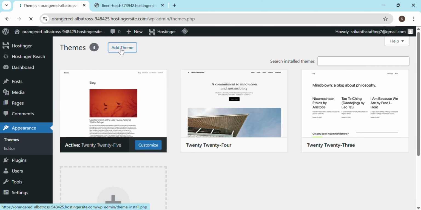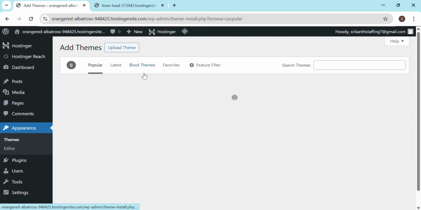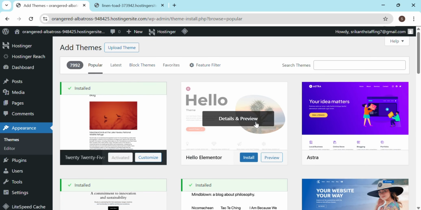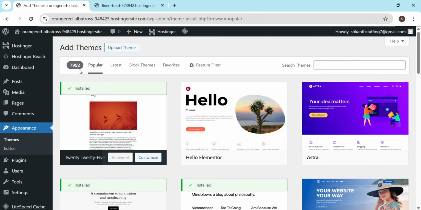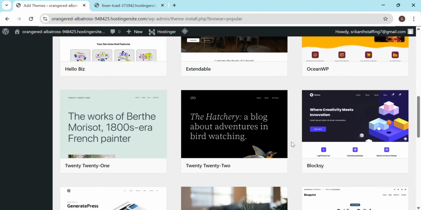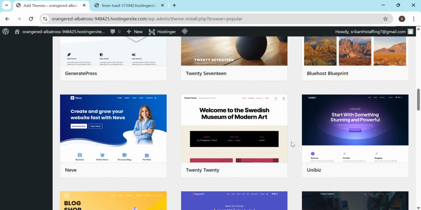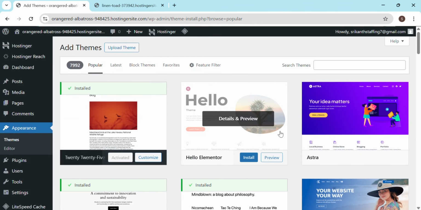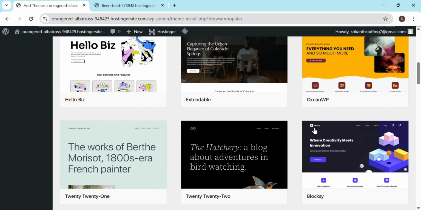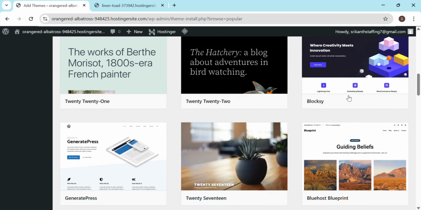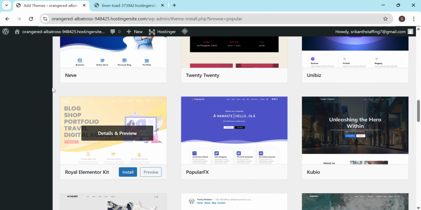So click on add themes, and this will route you to a page where you can find thousands of themes. There are 7,922 free themes where you can install whatever you like. There are a few recommendations: Hello Elementor is one, Astra is one, Ocean WP is one good theme, and Nivi is one good theme. Royal Elementor Kit is one you can install.